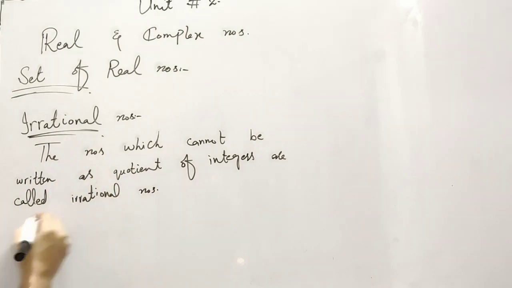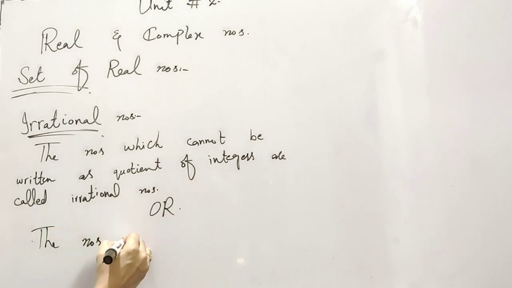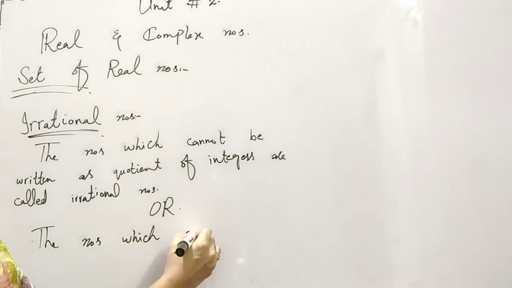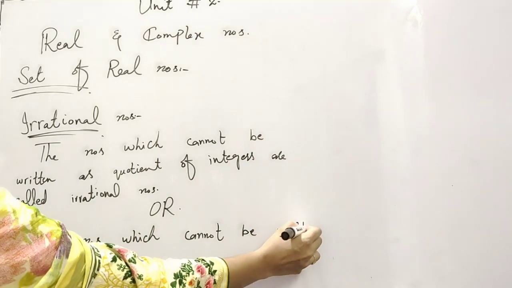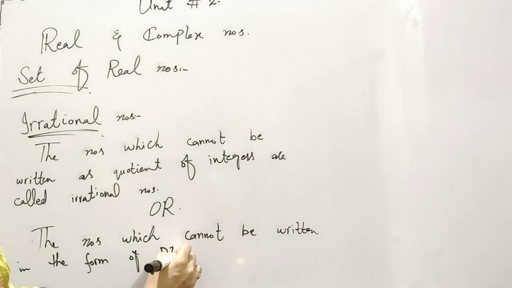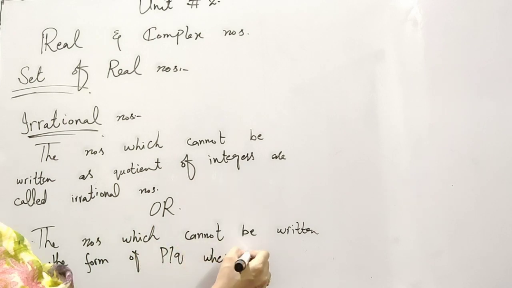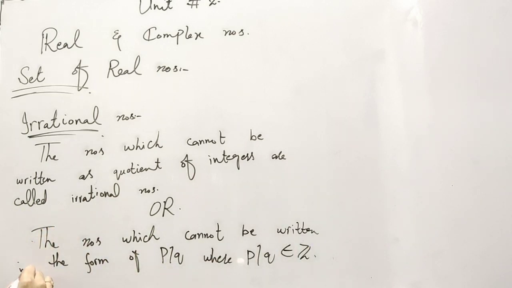We can say that the numbers which cannot be written in the form of P over Q, where P and Q belong to set of integers and Q is not equal to 0.